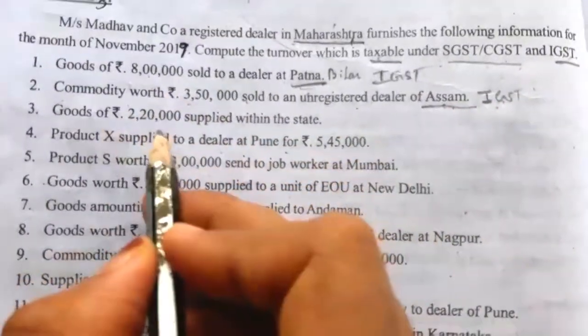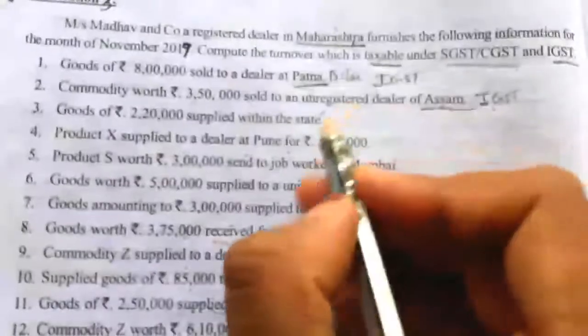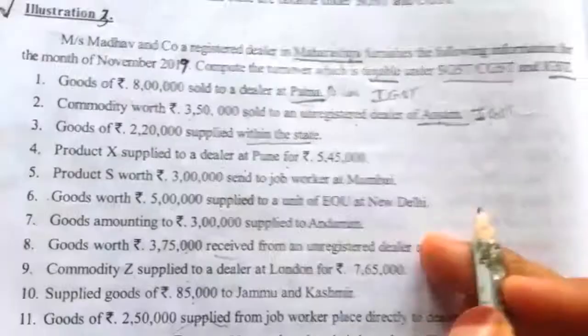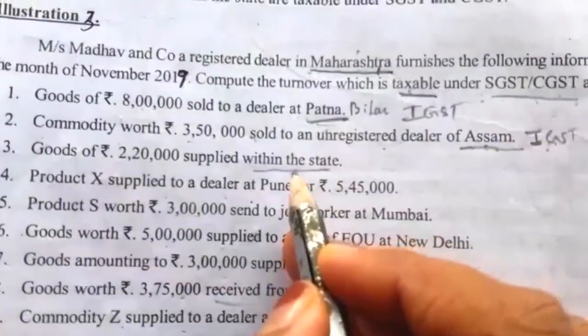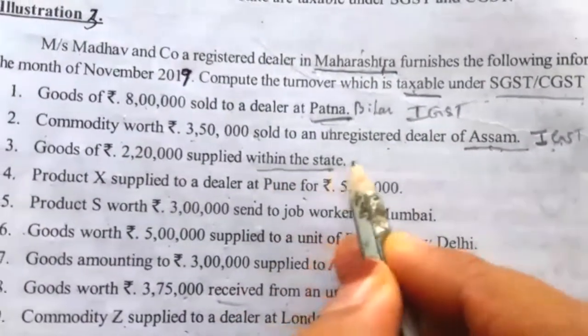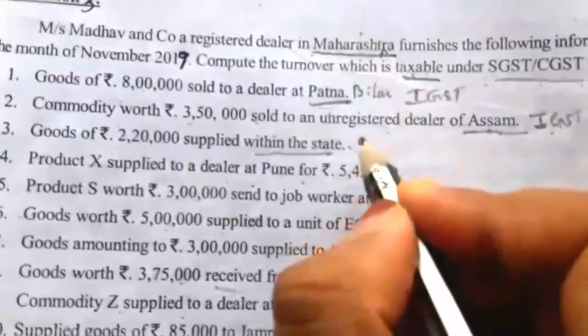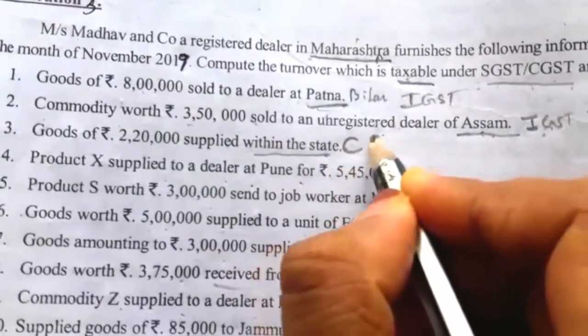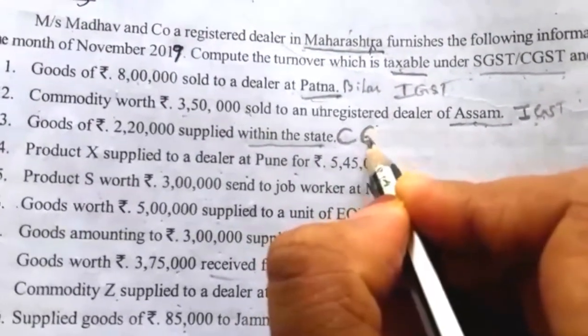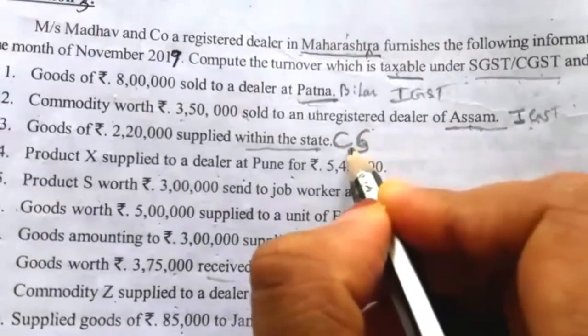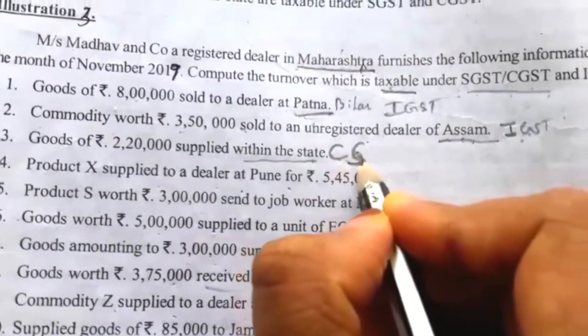Next, goods of rupees 2,20,000 supplied within the state. So they have directly given that it is supplied within the state. Within the state means it is a supply made within the state of Maharashtra. So for this transaction we have to take it under CGST and SGST. C is for CGST, S is for SGST.